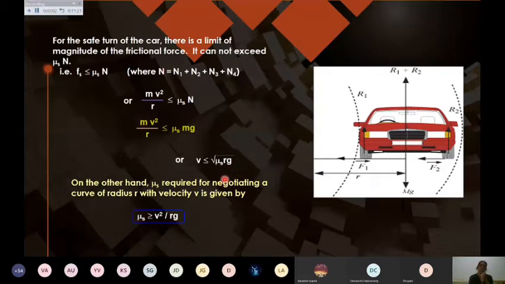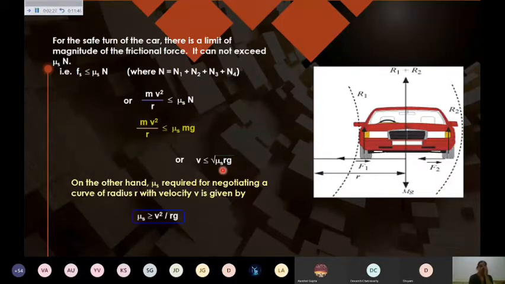So this is the safe speed limit. The maximum speed should equal the square root of mu s r g, or it should be less than this, but it should not exceed this value, because if you exceed it, then you may meet an accident. So that is why the safe speed limit is always written when you move around on the highways.